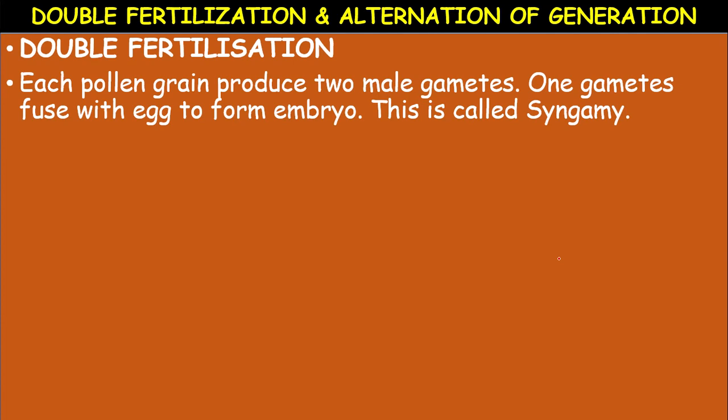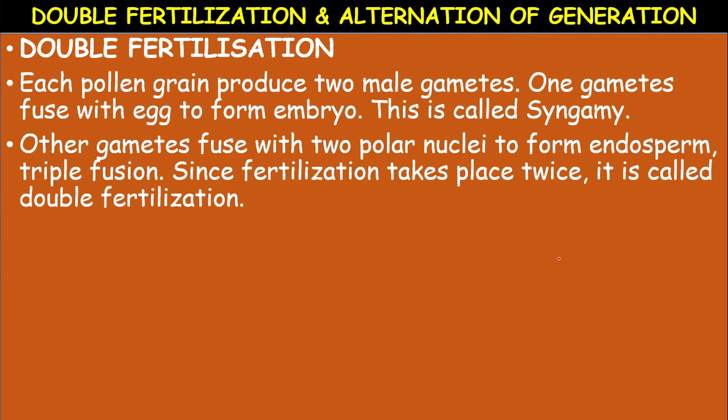One male nucleus fuses with the egg to form the embryo. This is called syngamy.